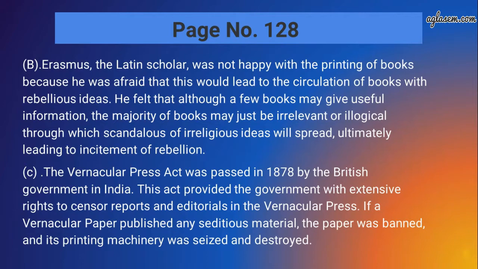C is the Vernacular Press Act, which was passed in 1878 by the British government in India. This act provided the government with extensive rights to censor reports and editorials in the vernacular press. If a vernacular paper published any seditious material, the paper was banned and its printing machinery was seized and destroyed.